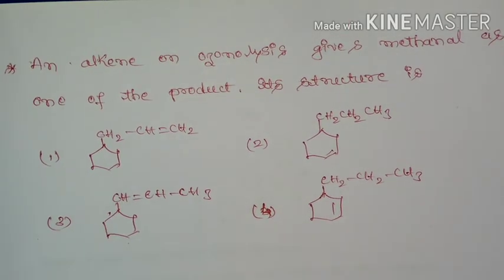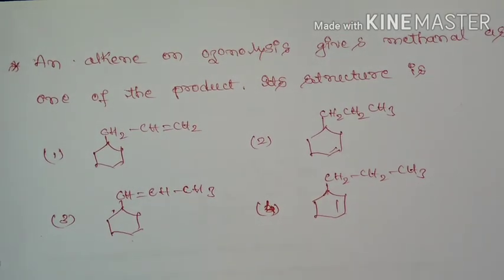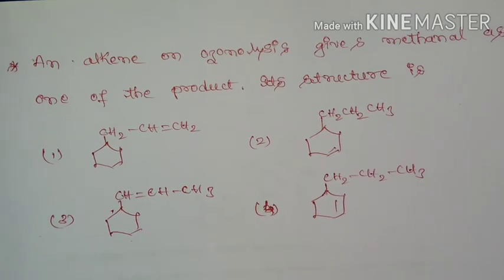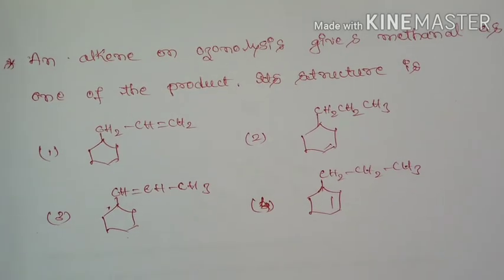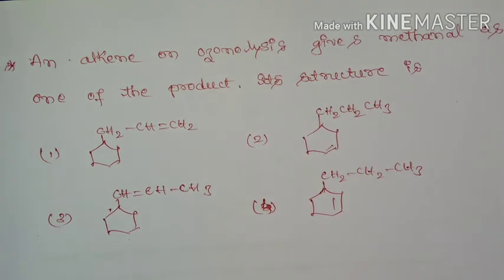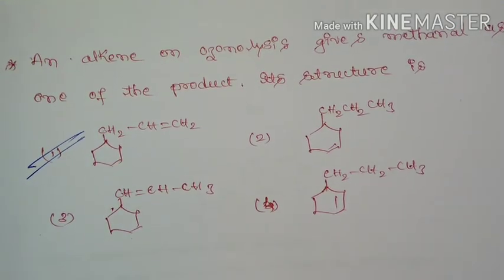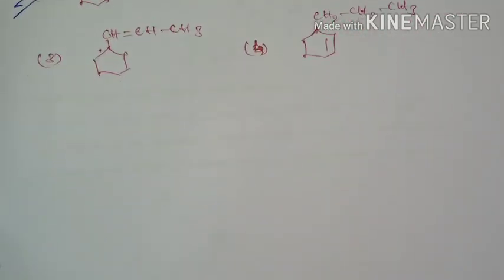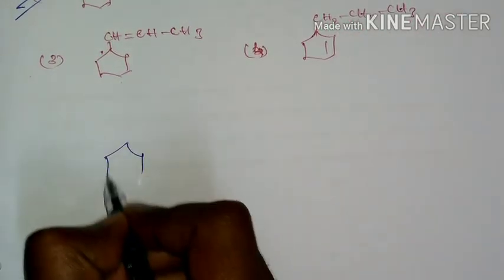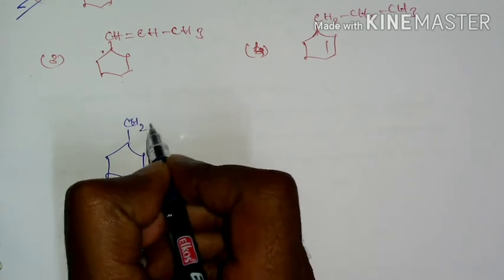The next question is: an alkene on ozonolysis gives methanal as one of the products. Its structure is this, so the first option is correct. Ozonolysis is a 1,3-dipolar cycloaddition reaction.